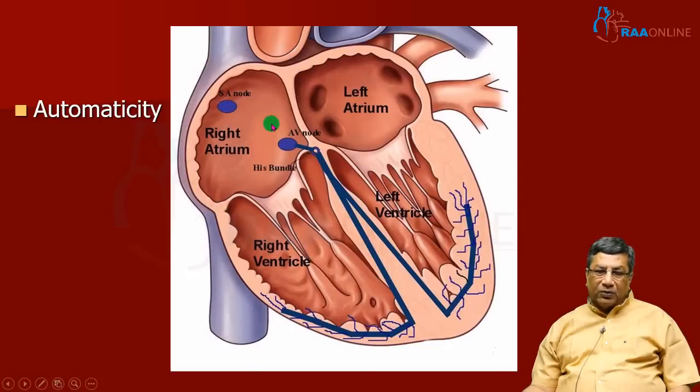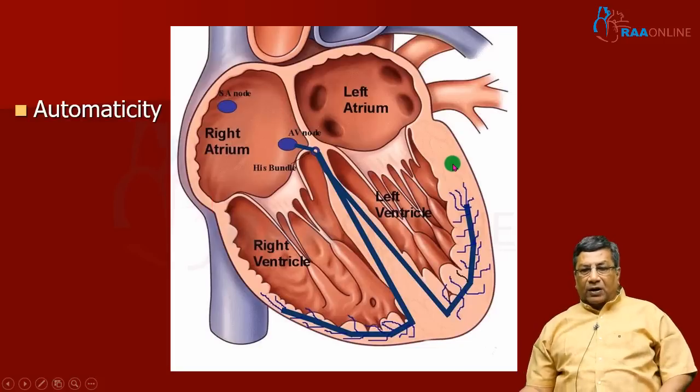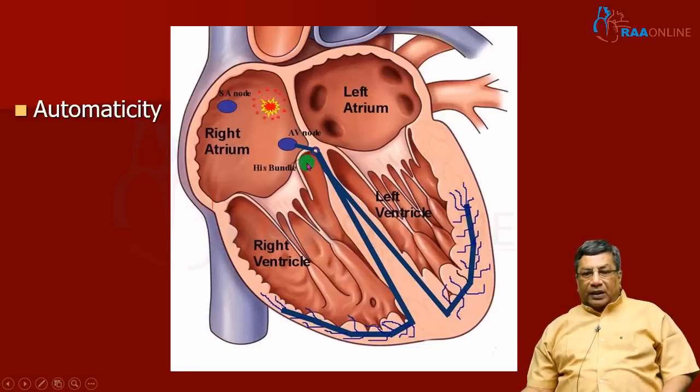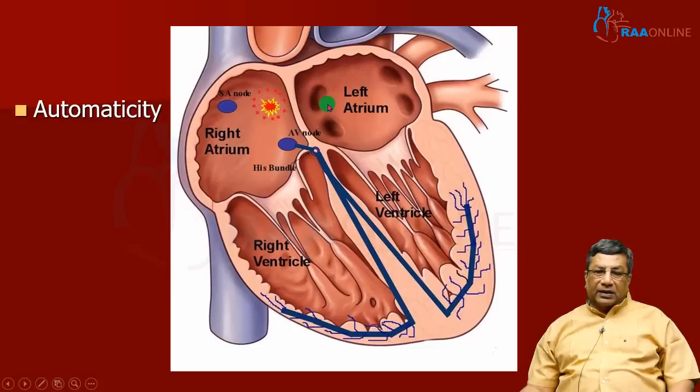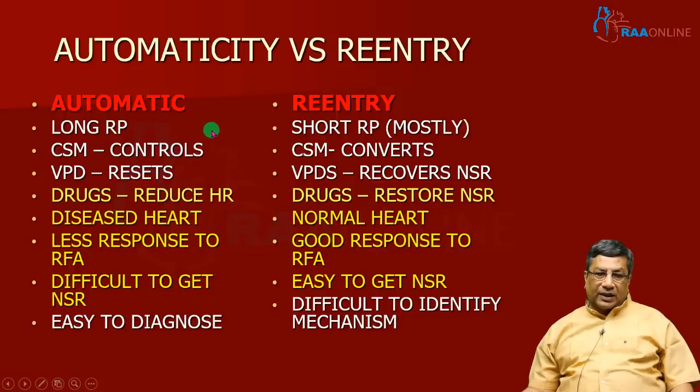Whereas tachycardias can also be due to abnormal firing of a single automatic focus or ectopic focus. A single ectopic focus, either in the atrium, the junction or the ventricle, rapidly firing is called automatic tachycardia. Most often these automatic tachycardias occur in diseased hearts. The majority of the time, reentry arrhythmias are in normal hearts. Automatic tachycardias will have a long RP interval. I will tell you about the RP interval. The reentry tachycardias will have short RP intervals.